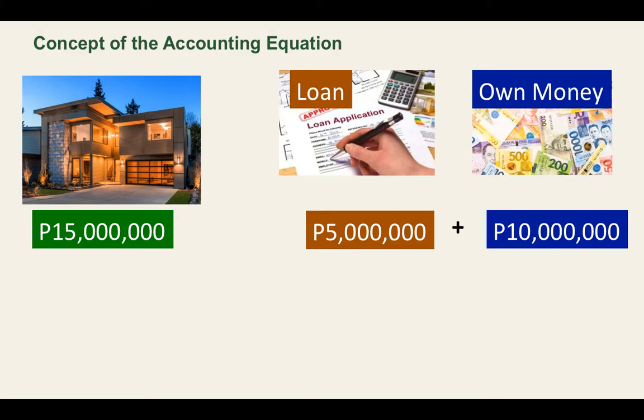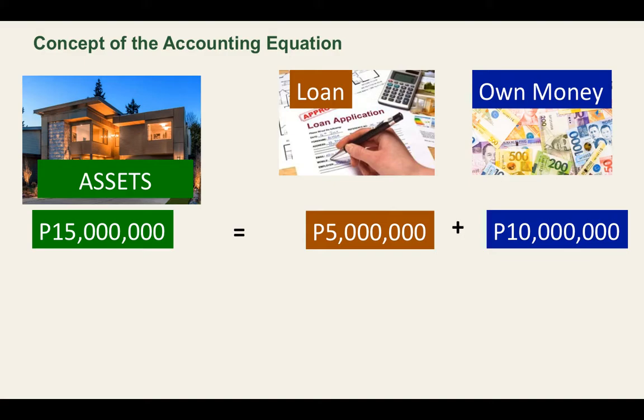So now, with a 5 million loan and with my 10 million money, I can now start building a house worth 15 million. So if the house is completed, then I will have an asset worth 15 million.